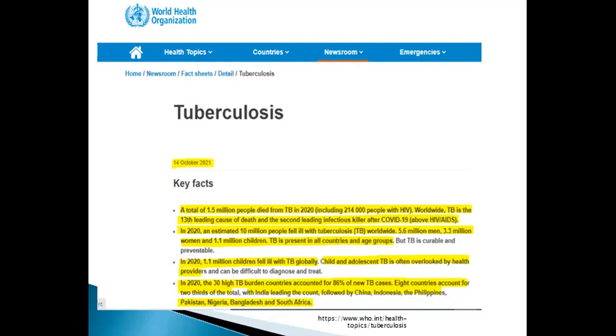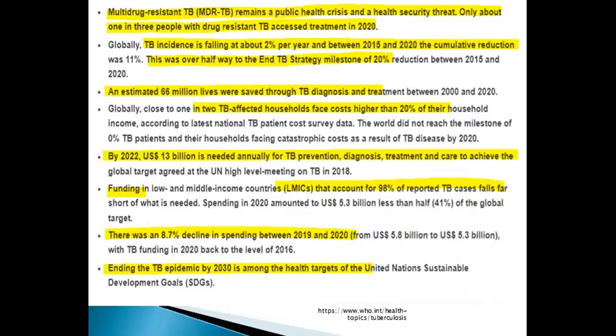In 2020, the 30 highest burden TB countries accounted for 86% of new TB cases. And eight countries account for two-thirds of the total, with India leading the count, followed by China, Indonesia, Philippines, Pakistan, Nigeria, Bangladesh, and South Africa. MDR, which is multi-drug resistant TB, remains a major concern, and only 1 in 3 people with drug resistant TB accessed treatment in 2020.